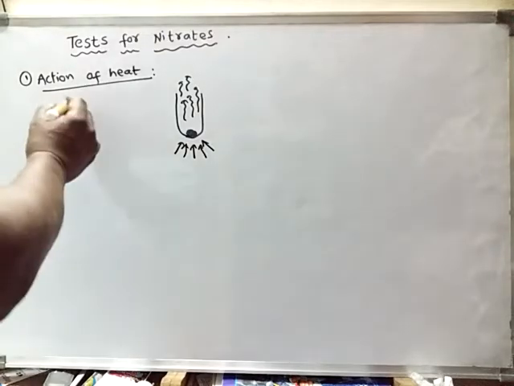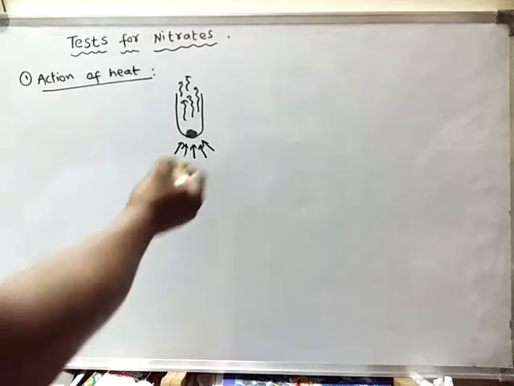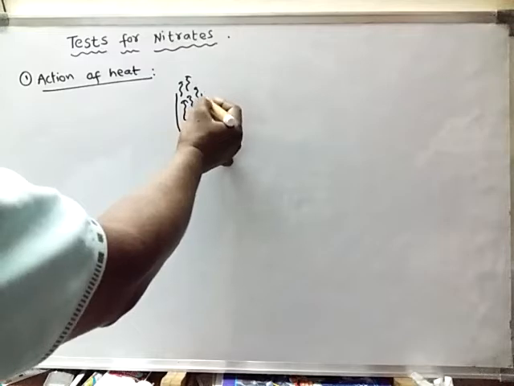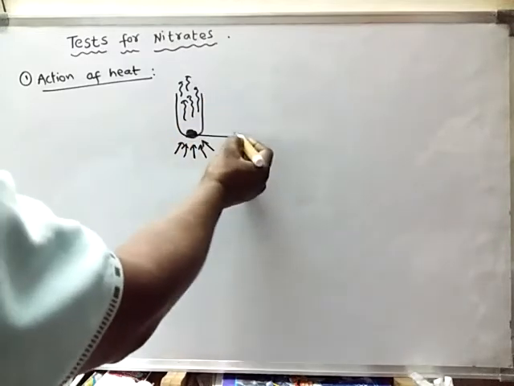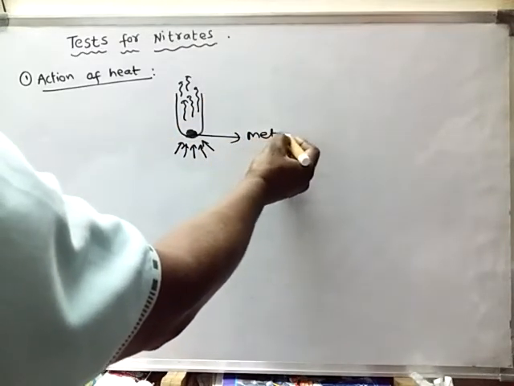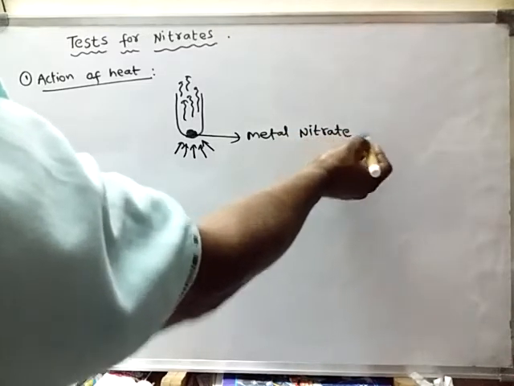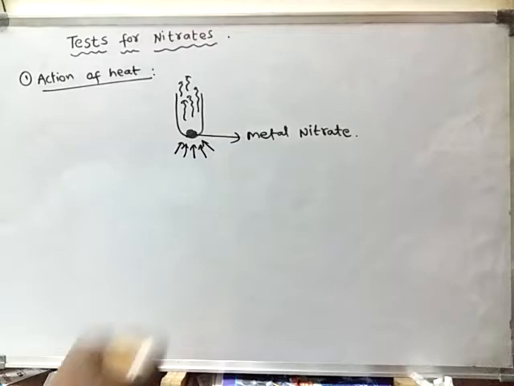That means if a substance upon heating liberates a reddish brown colored gas, then that particular substance is nothing but a metal nitrate.